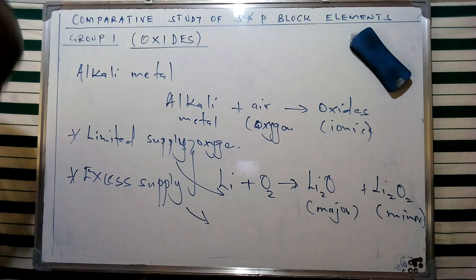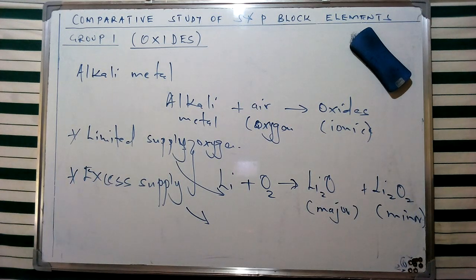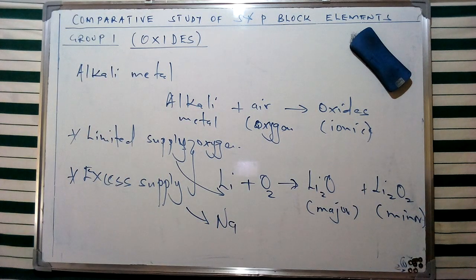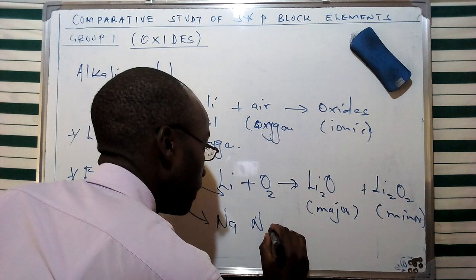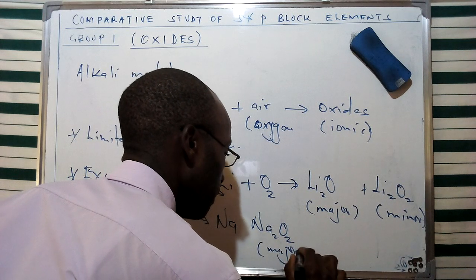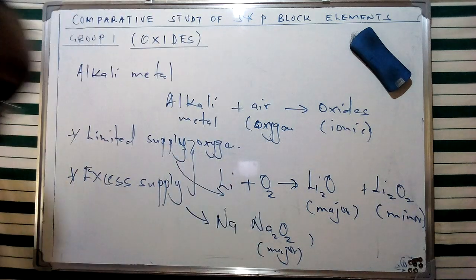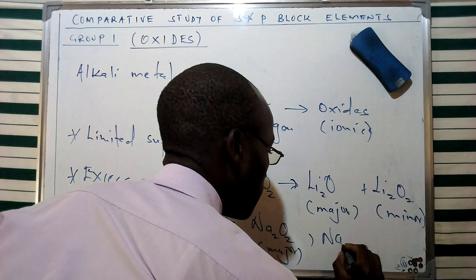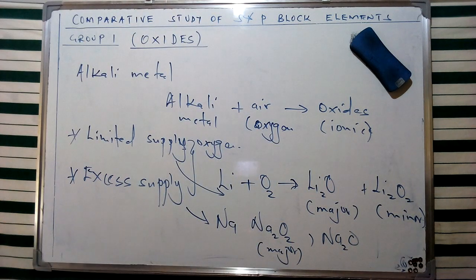Now, if we try to look at excess supply of air, we're also going to achieve other major and minor products. For instance, we can take the case of sodium. Under excess supply of air, we are going to have a major product which is going to be formed, and this is sodium peroxide, given as that. And then we shall have another product which is going to be formed, which is a minor product of this specific reaction of sodium, given as such.